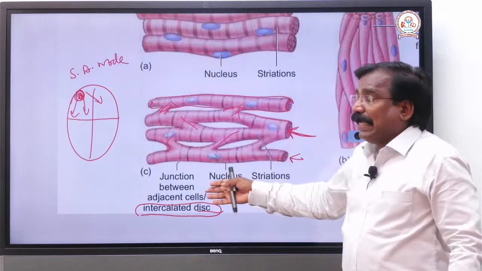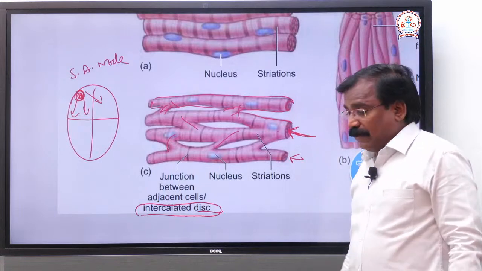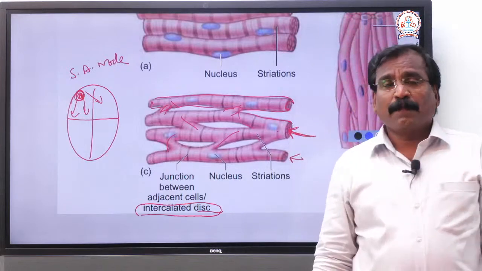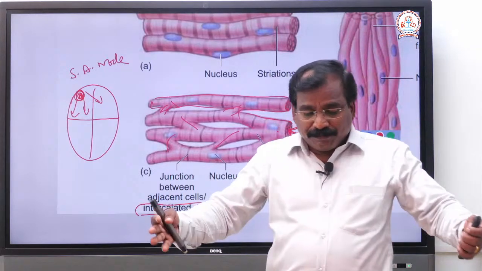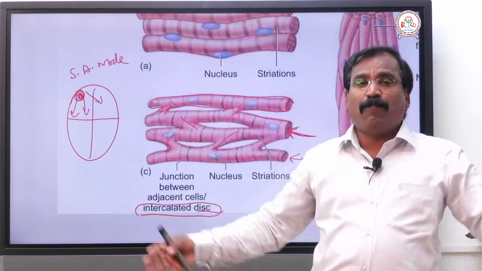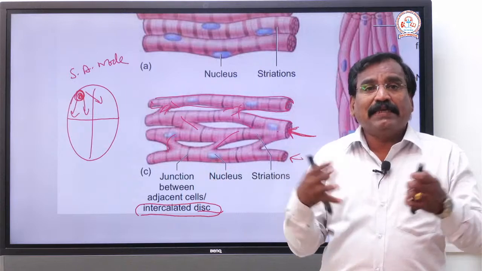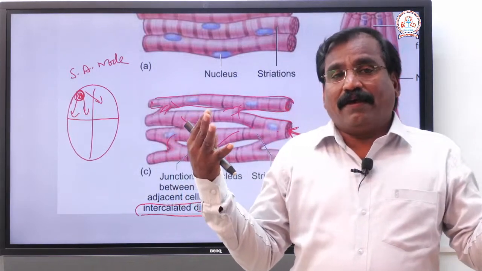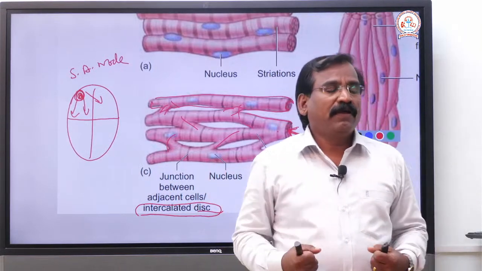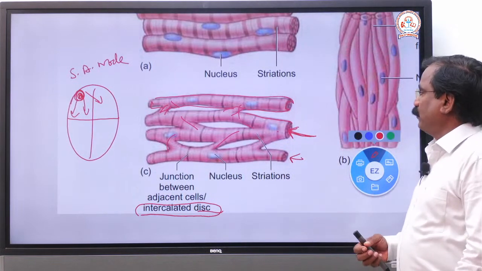That intercalated disc is the distinguishing feature of the heart muscle or cardiac muscle. What is the purpose of the intercalation? In order to spread the action potential to all parts of the heart muscles. Also, this intercalation not only helps in spreading the impulses, it also gives strength to the heart muscles, as they are interconnected.